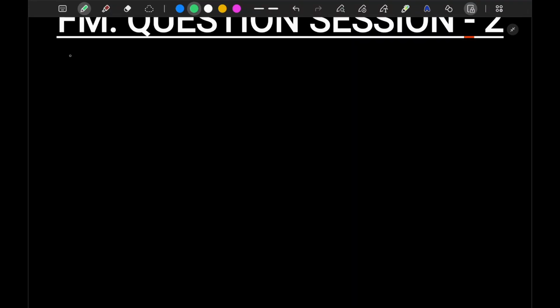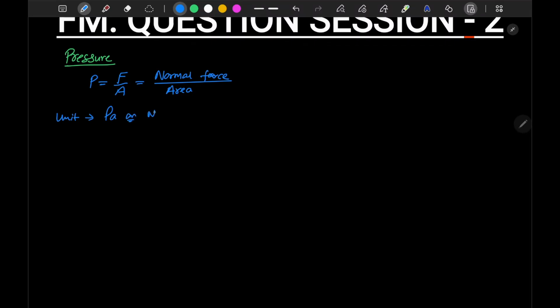First, let's start with pressure. Pressure is mathematically defined as P equals F by A, where F is the normal force upon area. The unit of pressure is Pascal, or Newton per meter square.